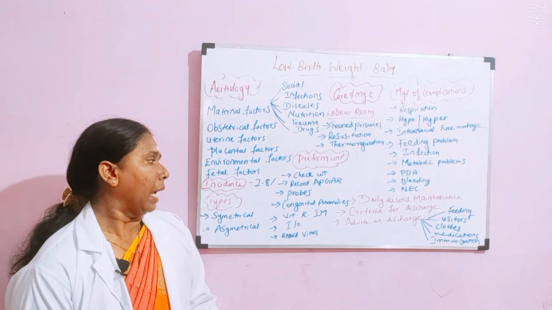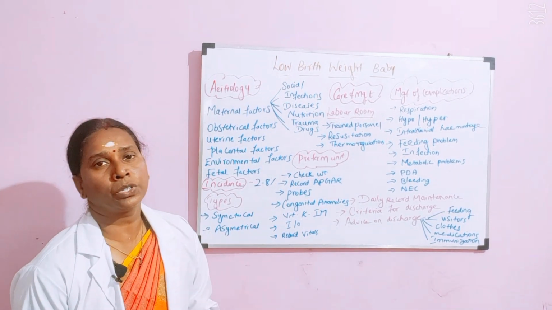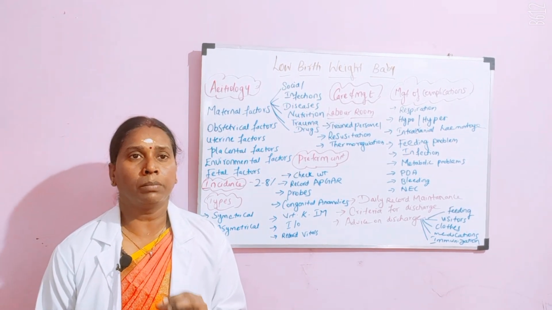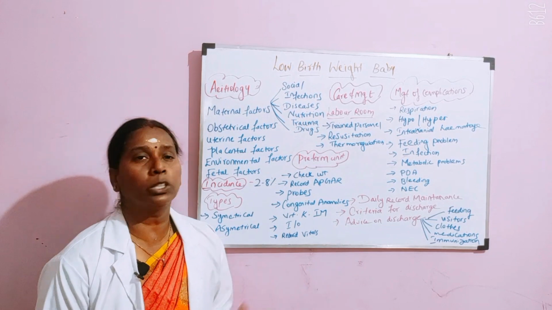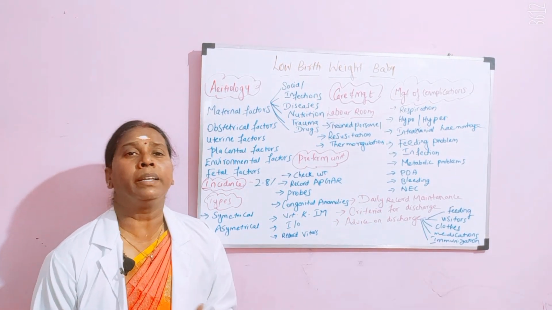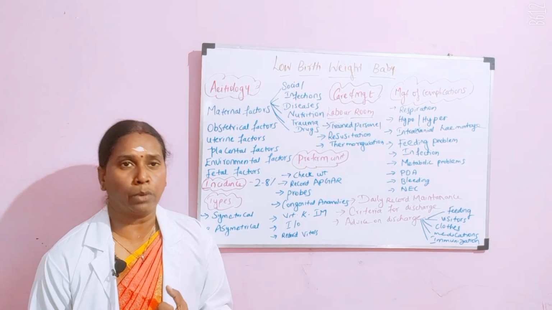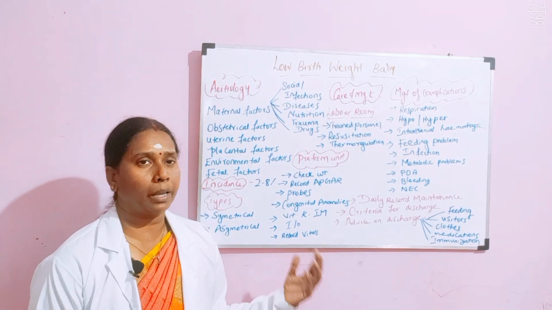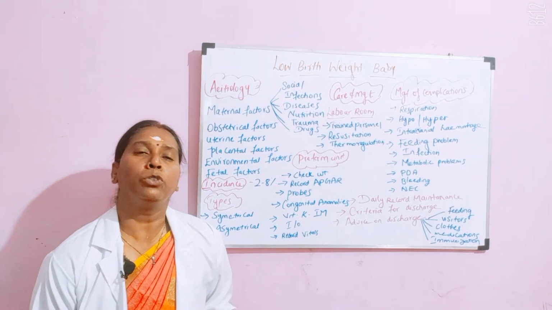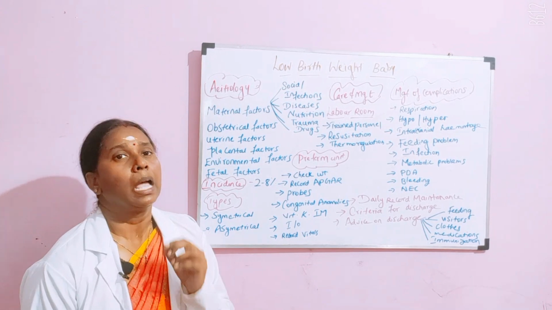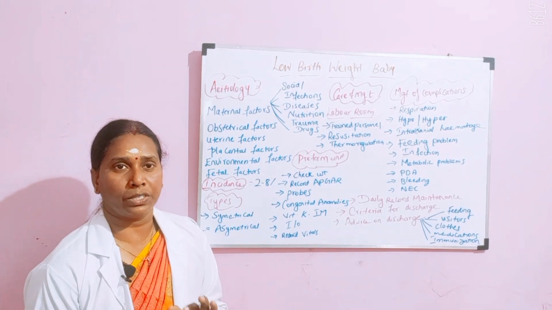And then coming to administration of vitamin K injection, these small term babies, that is, these low birth weight babies, have a high risk of bleeding. So what you have to do is administer vitamin K. You administer it for all the babies, but again for low birth weight babies you have to be a little more careful, and within half an hour you have to administer an IM vitamin K injection.